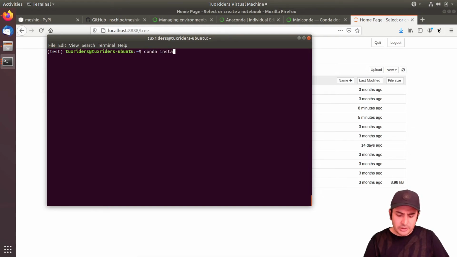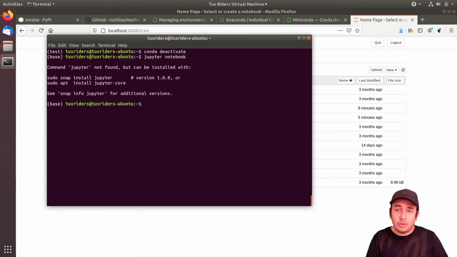Just imagine that we want to install NumPy. I can say Conda install NumPy. And then it starts to install NumPy, and then you have access to NumPy in the Python interpreter that you installed inside this virtual environment. And when I'm done with this, I can say Conda deactivate, and then I go back to the base virtual environment, and here you will see that I don't have access to Jupyter Notebook anymore because Jupyter is not installed in base. Jupyter is installed only in the test environment.